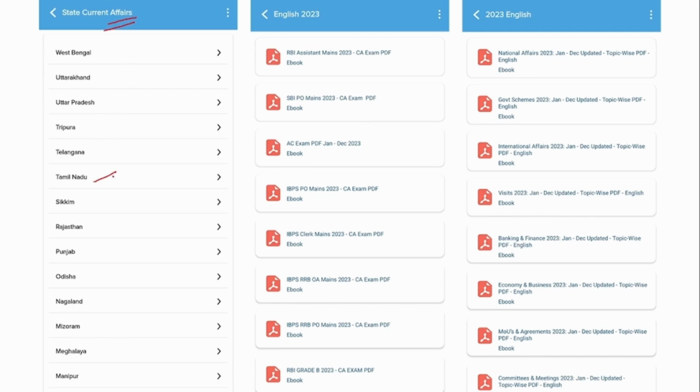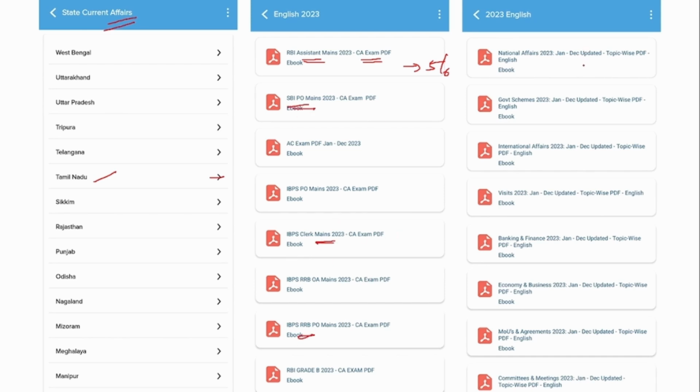For example, if you are preparing for Tamil Nadu state level exams, then you can click this tab and you will be able to see all the current affairs or news related to Tamil Nadu. Apart from that, we also provide PDF from the exam perspective. Suppose you are preparing for RBI assistant mains, then this tab will contain 5 to 6 months of current affairs, which has high probability of being asked in RBI assistant mains. Similarly for SBI PO, RRB PO, clerk mains, all these are being given under this section.